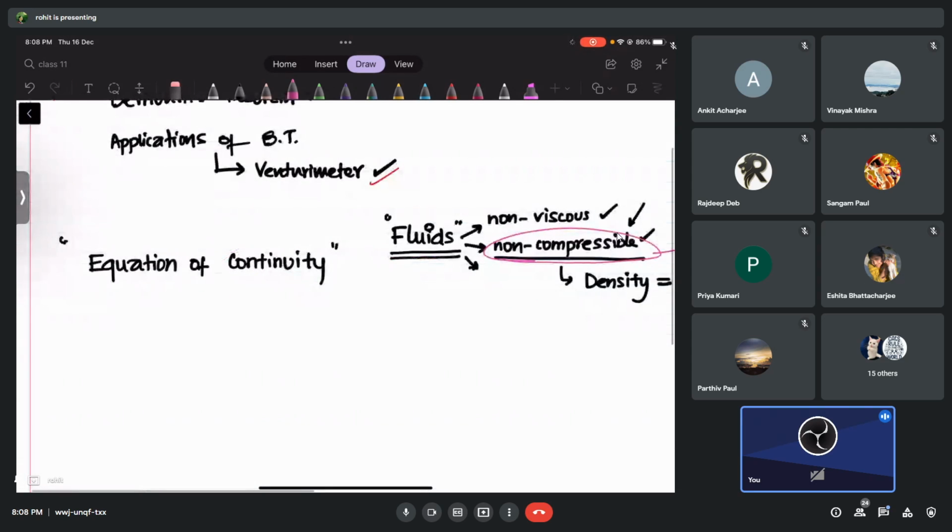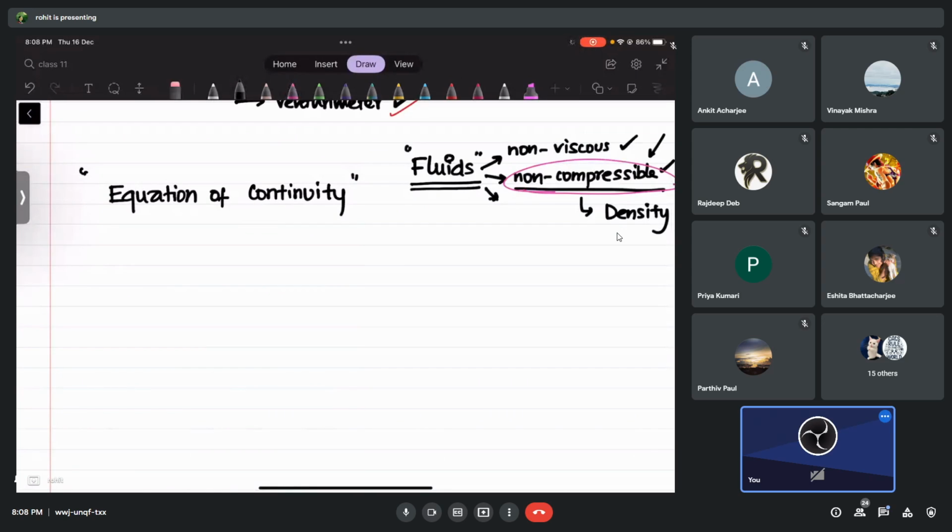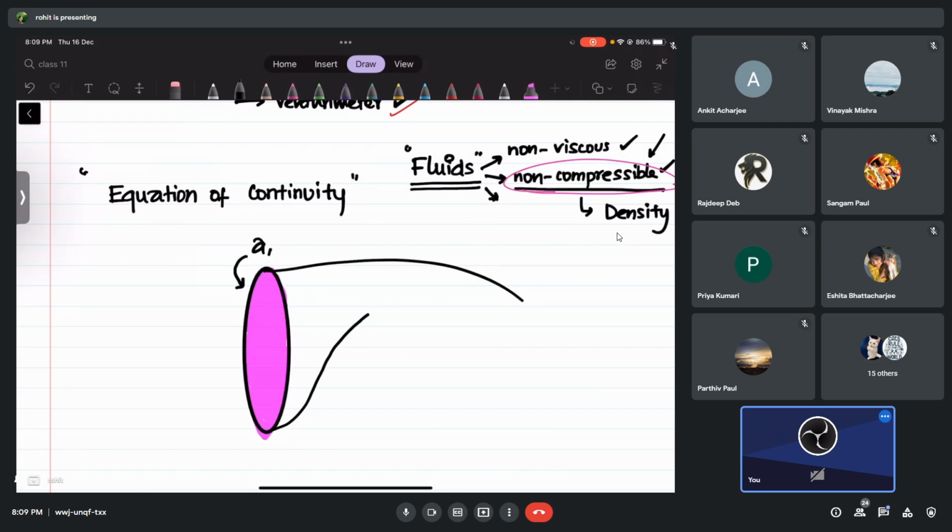Okay, so what is equation of continuity? Okay, see, check. Suppose I have a pipe. We have a pipe, and this is one of the cross sections of the pipe. You can already tell what is the property of this cross section, right? It is going to have certain area. Okay, so this has certain area. I can call it A1. Okay, that's the area of this cross section of this pipe, and this pipe can have different areas of cross section. Okay, that means it can become small also, big also.